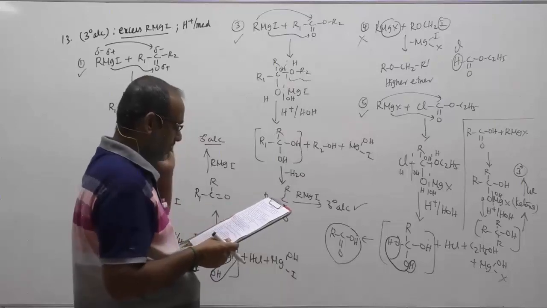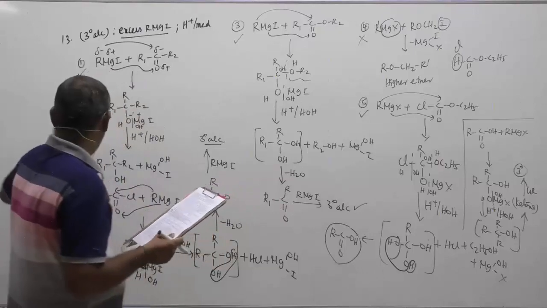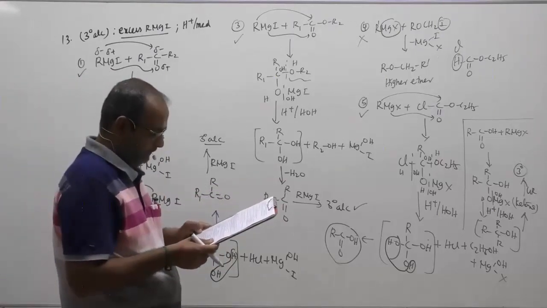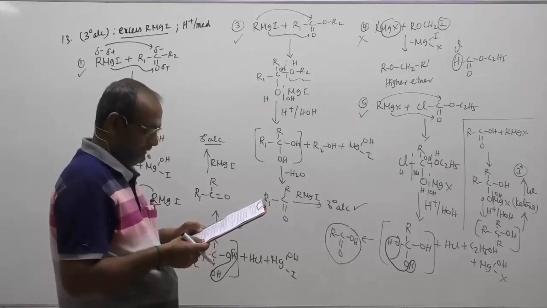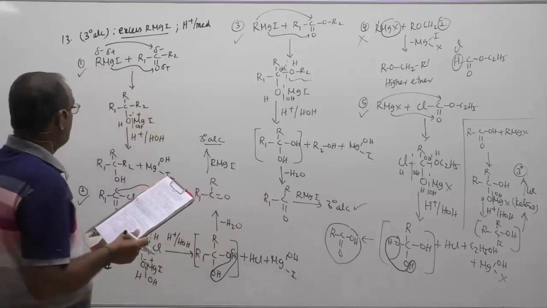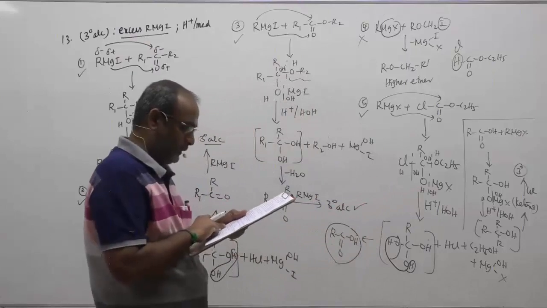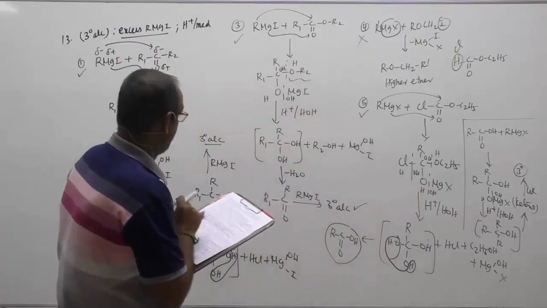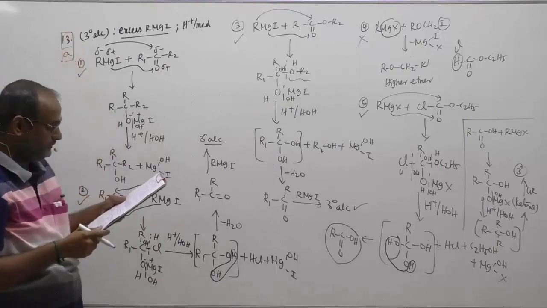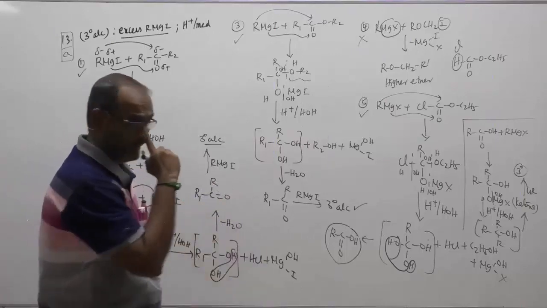And hence the correct option for the question number 13: 1, 2, 3, and then 5. 1, 2, 3, 5 is the first option. Therefore, option A will be the correct option for the question number 13.